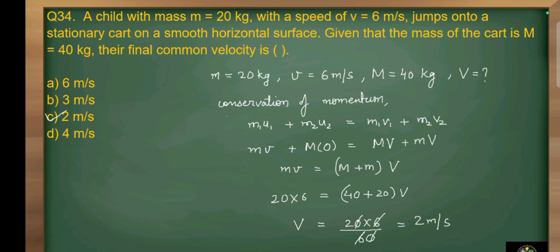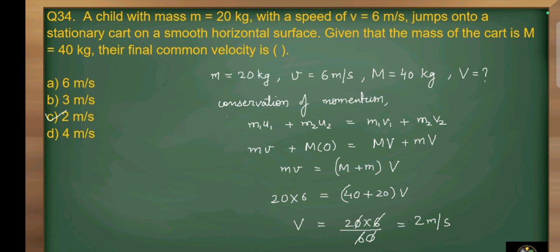Capital M, that is the mass of cart, is 40 kg, and we have to find the combined velocity. So according to conservation of momentum, m1 u1 plus m2 u2 is equal to m1 v1 plus m2 v2.